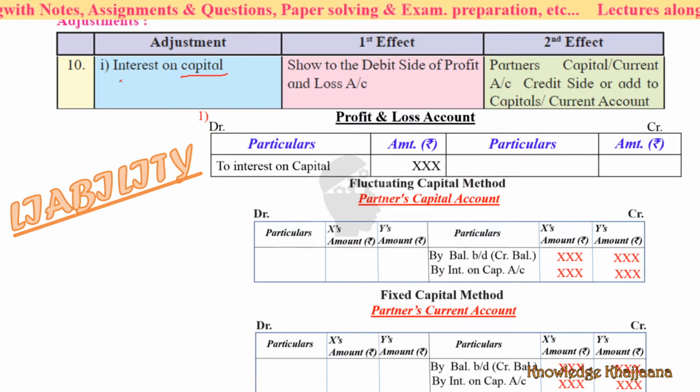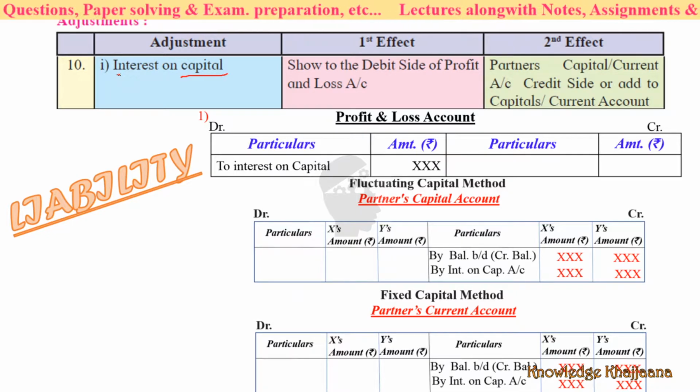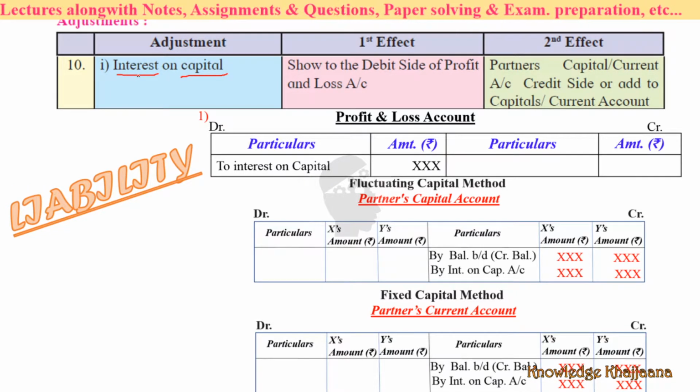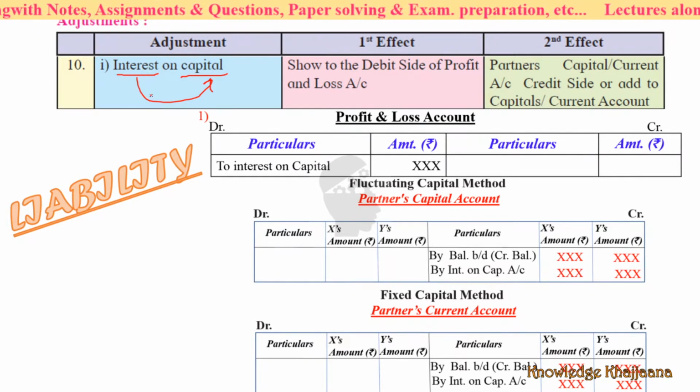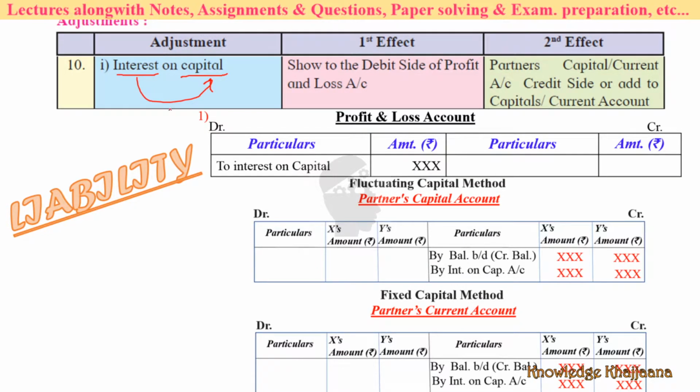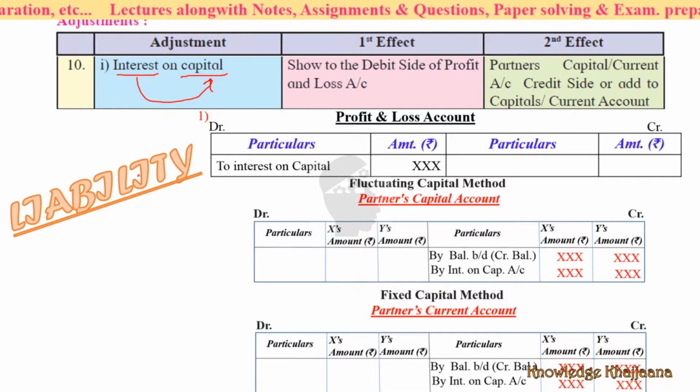Again, the firm has to pay interest to the partners on the capital they have brought. So again, it is a liability for the partnership firm. Capital itself is a liability, and to pay interest on their capital, again it is a liability, an add-on liability, top-up liability, right? So it is a liability.